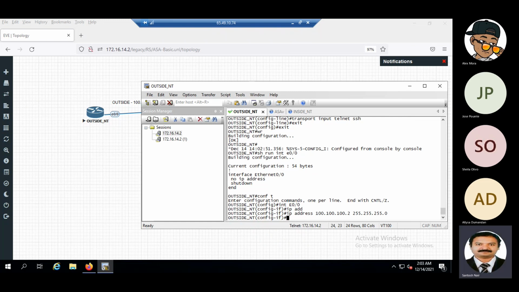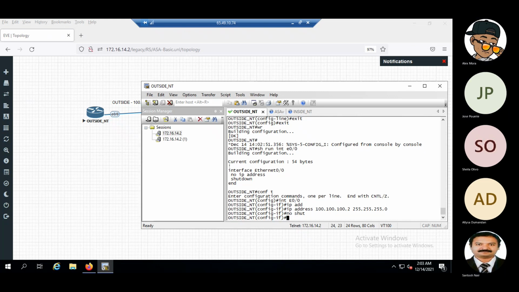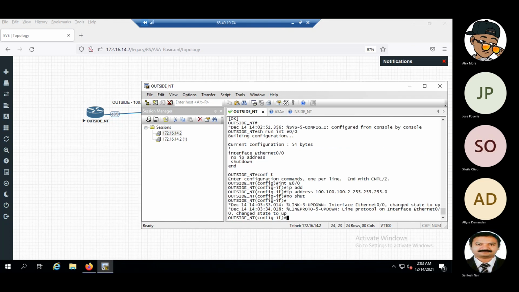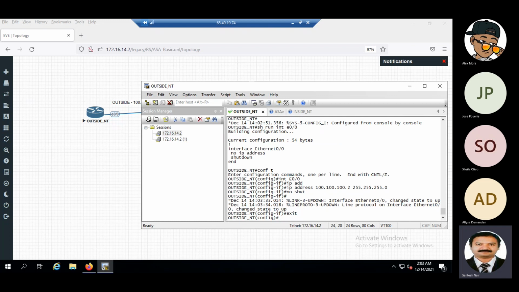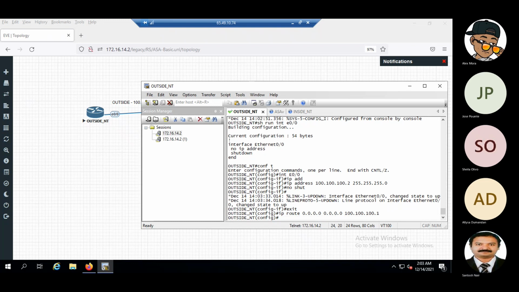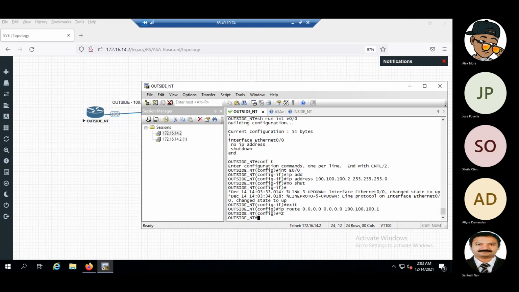Do we need to give a name here? Do we need to give a security level in the router? No, not yet. That's a router. We'll do a no shut because it is shut by default. Then we have to do an IP route 0.0.0.0 0.0.0.0 to 100.100.100.1, the default gateway.